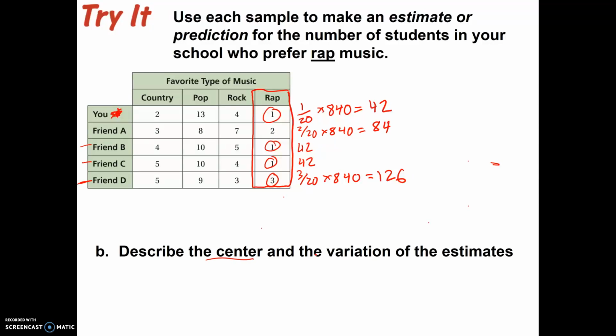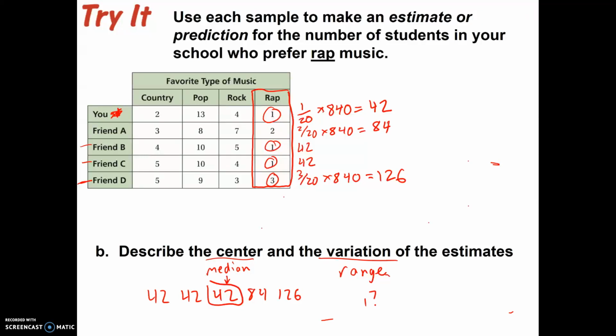Now we want to describe the center and the variation. In this context, the center means the median, and then the range is the variation. So when we look at these, we put them in order for median. So we got 42, 42, and 42, and then 84 and 126. So our median, of course, is 42. So that describes our center. So our middle value would be approximately 42.